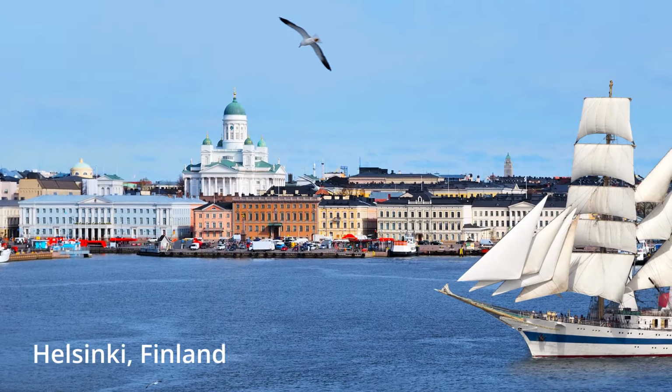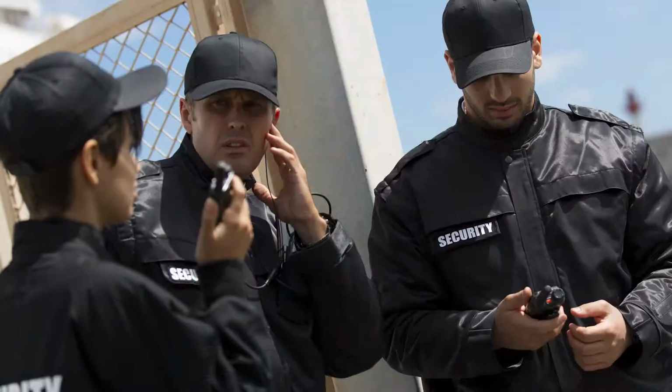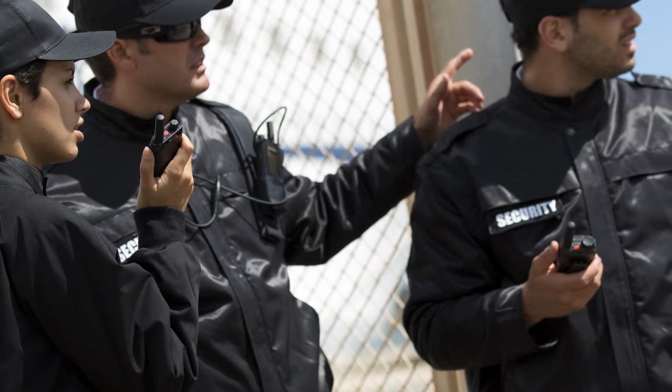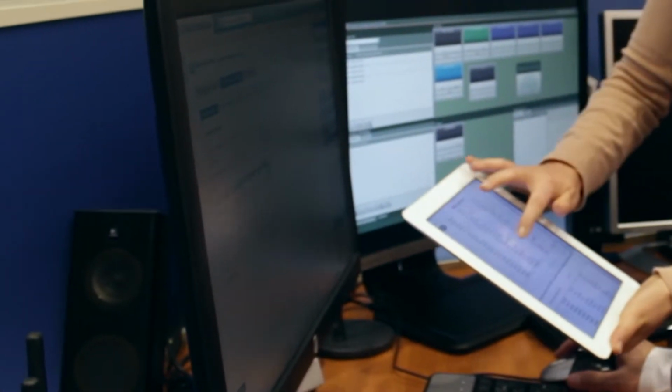Helsinki is hosting the annual Big Sailing event. Over 300 voluntary workers are joining to support security officers. Those workers need to be imported to Tactilon. The list is in Excel.